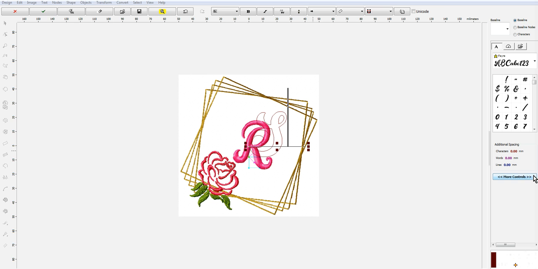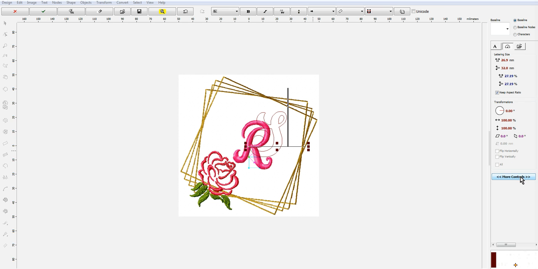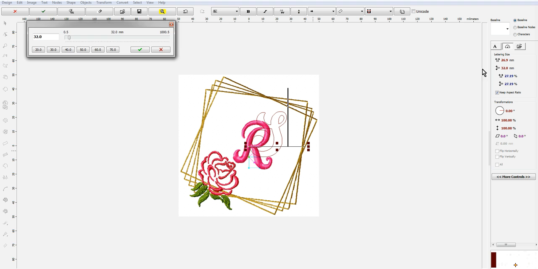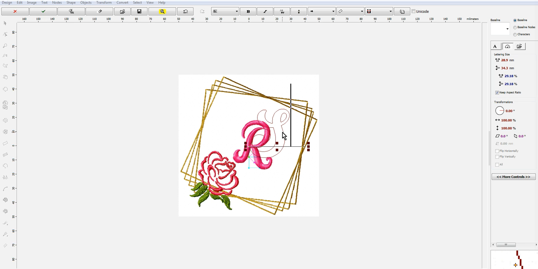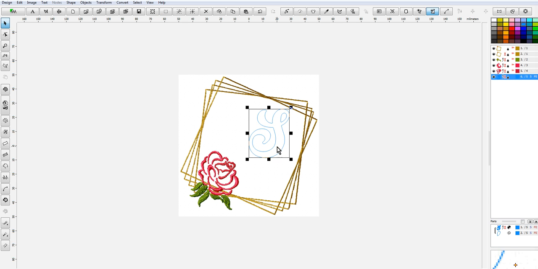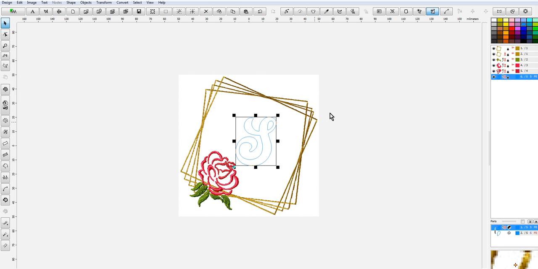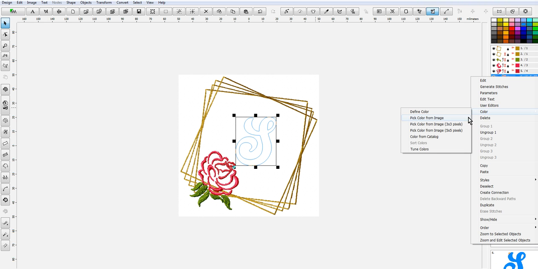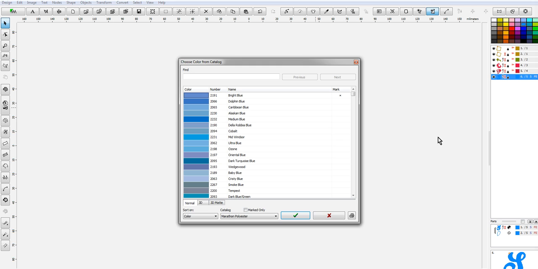there to the next letter, but I'm going to hit more controls, and these particular letters are going to be 34.3 millimeters tall. I can say apply it, and you'll see that the color is the blue. That's the default. Anyway, so the color in the color catalog, instead of having to search a lot, I know the color, so I'll just paste it in there.